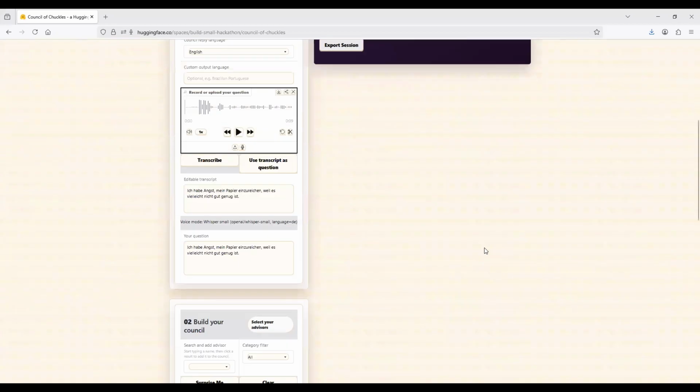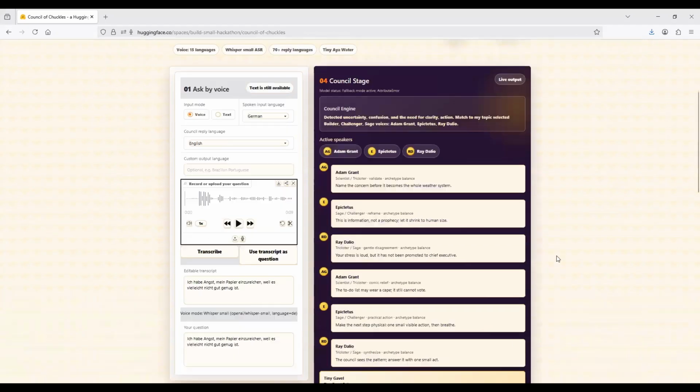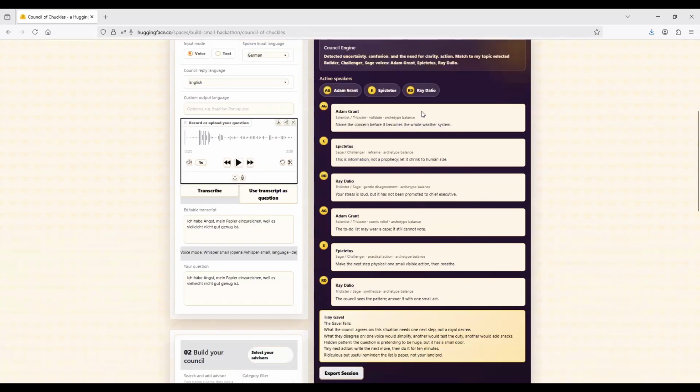At this point, the council engine analyzes the question. So it basically needs to detect that there is uncertainty, confusion, need for clarity. And then you have your sage voices basically discussing your question, right? The prompt was sent to CohereLabs' tiny model, and the model generates the council-style responses. So the result is playful, but it's also practical. It turns this stressful idea of anxiety around something into something more manageable or lighter.